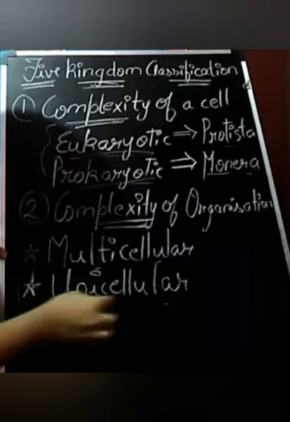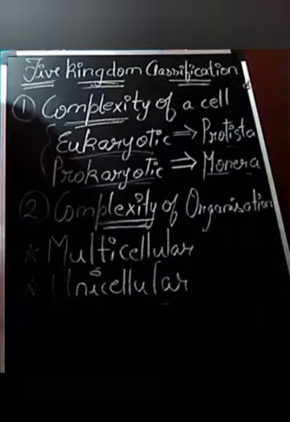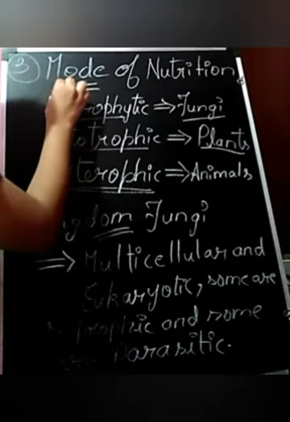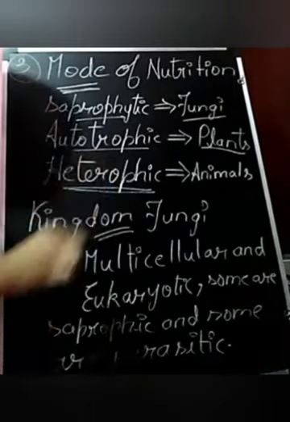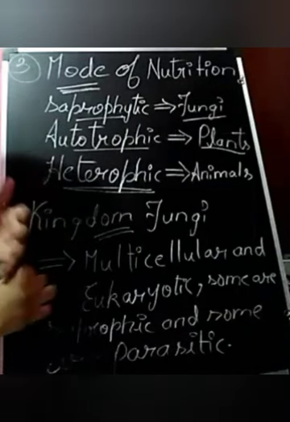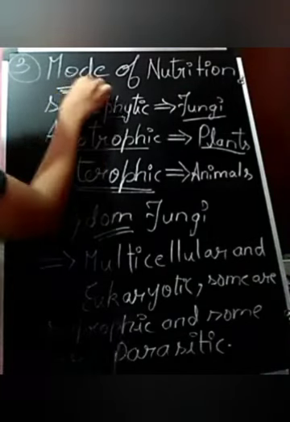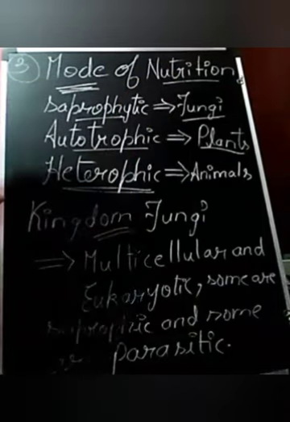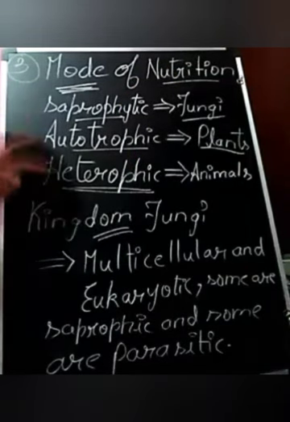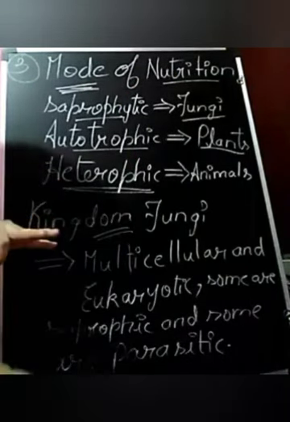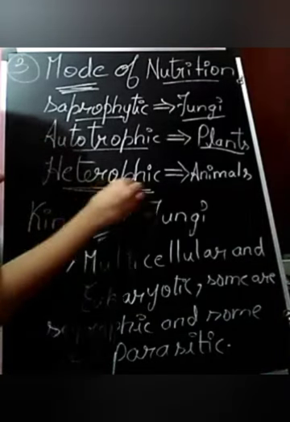If you talk about the second thing, complexity of organization, it is multicellular and unicellular, and in terms of these two things they are classified. Now we are going to talk about the third point on which the whole five kingdom classification is dependent, that is mode of nutrition. Mode of nutrition consists of saprophytic, autotrophic and heterotrophic, or we can say parasitic.